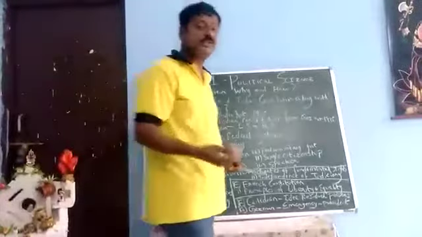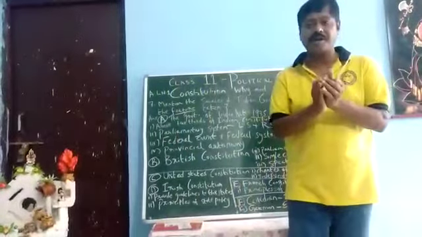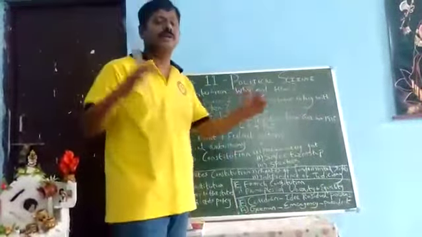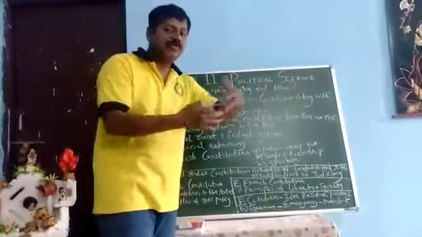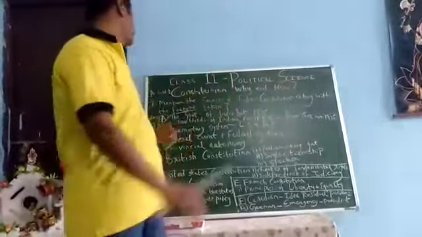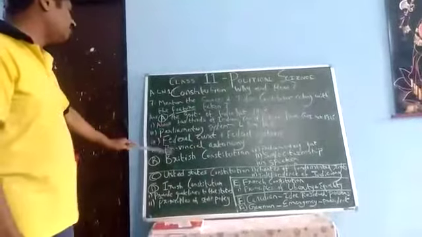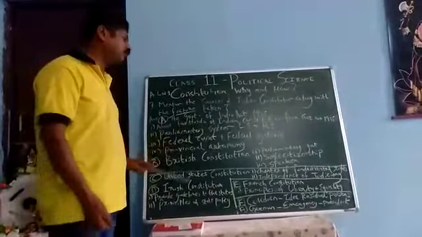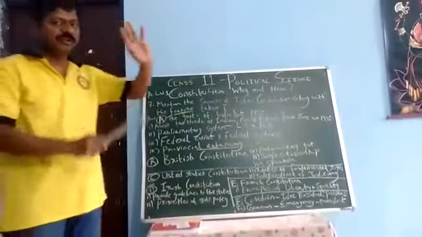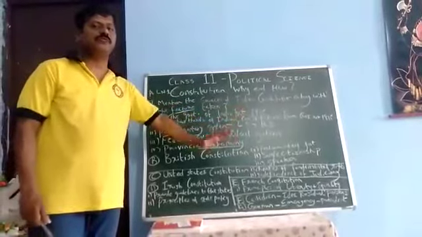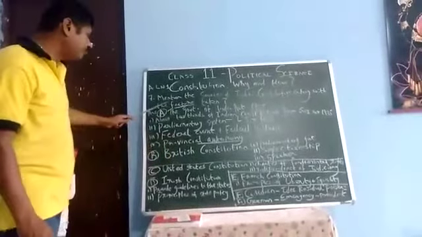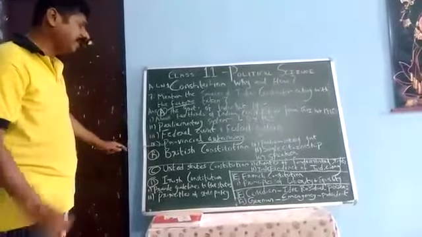Federal system means when one particular party does not have the majority, but 2 parties, we use another word, coalition government, form the government and run the government in that particular state. Example, Karnataka, right? Now here we have number 4, provincial autonomy. Provincial autonomy means for particular cases we have reserved our rights. We don't give any freedom for others to interfere in our country's constitution.